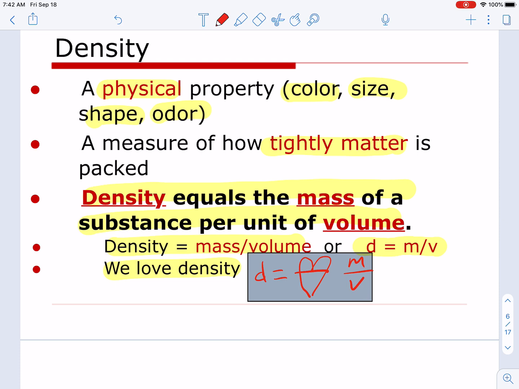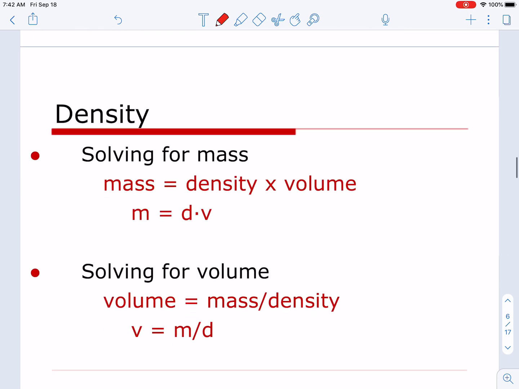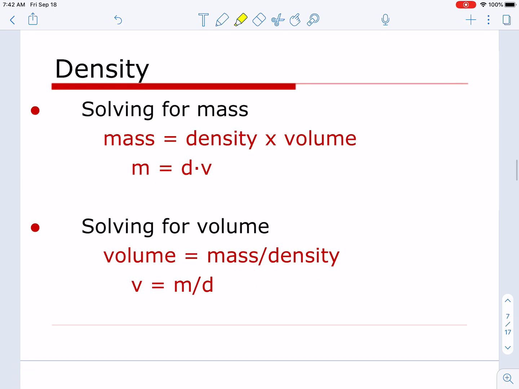Now, many times when we're solving density problems, we have to solve for the mass or we have to solve for the volume. So we can quickly move that around algebraically to solve for those. So let's say that we want to solve for the mass of a substance. Well, to solve for mass, we just take the density times the volume. It's a simple little equation, and I'll show you an example in just a couple minutes. How about if we want to solve for the volume? Well, volume is equal to the mass divided by the density. And so there's a simple little equation we can use to solve for it also.